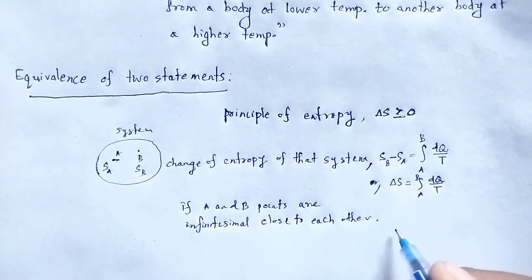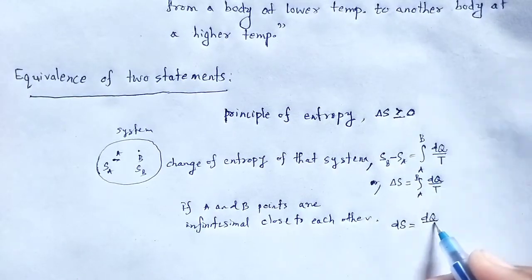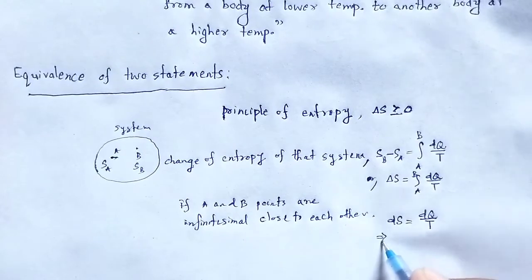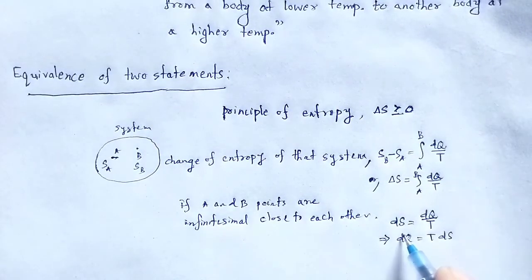That change in entropy will be ds equal to dq by T, which implies dq is equal to Tds.